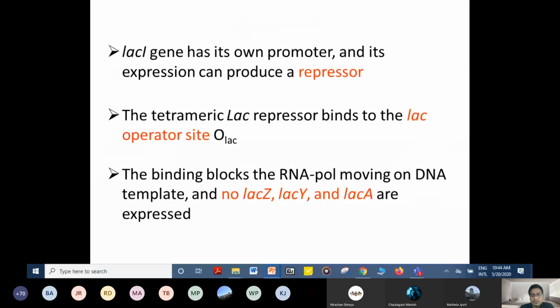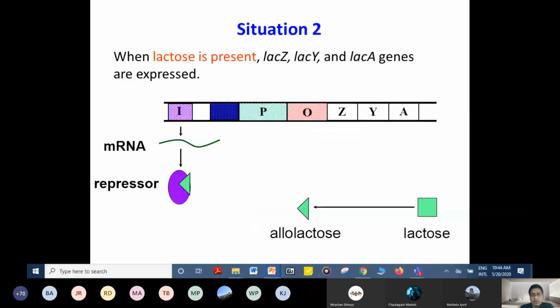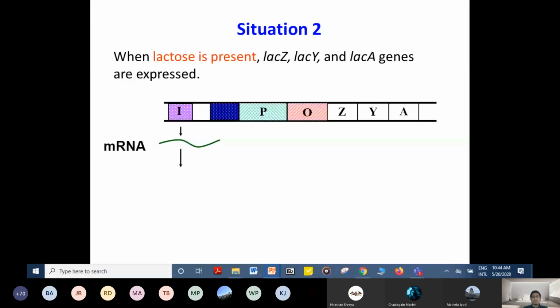The lac operon is a coordinated unit of gene expression, and this has been well studied in lactose metabolism. It has the lac structural genes, lac Z, lac Y, and lac A. These three produce three different proteins. It also consists of the operator site and promoter site, and the regulatory gene, when lactose is absent. What happened?